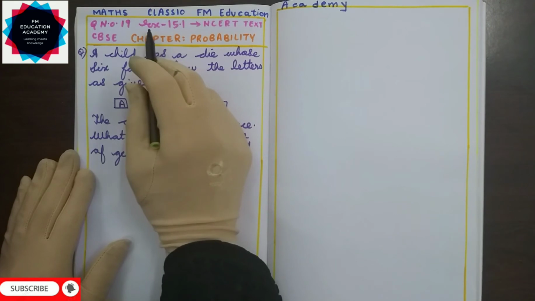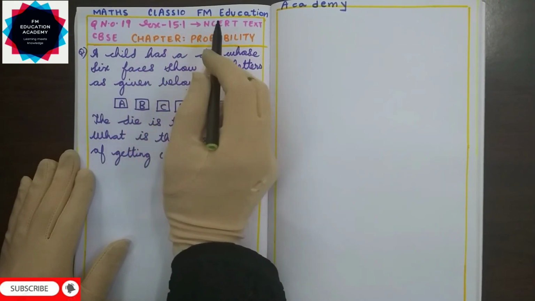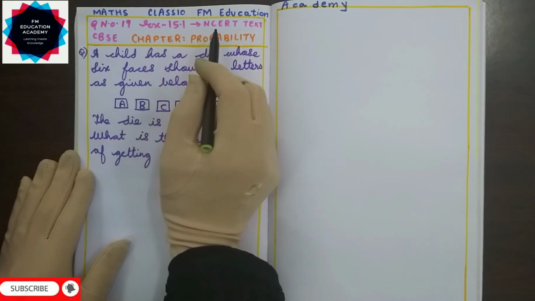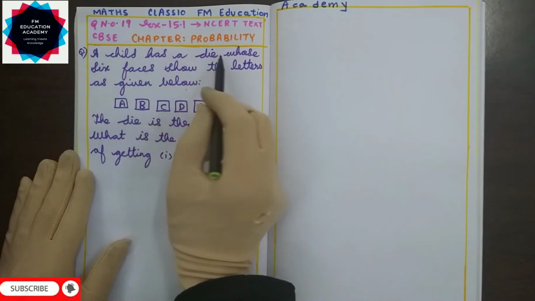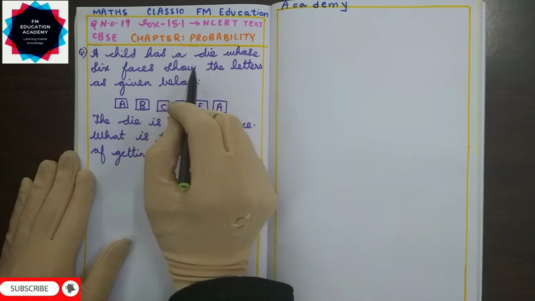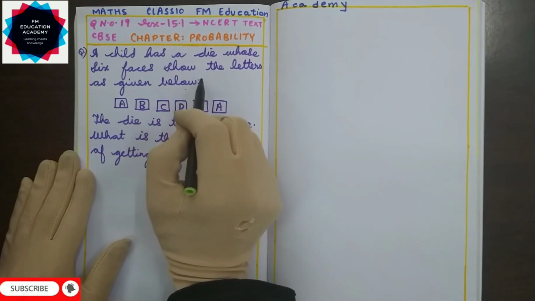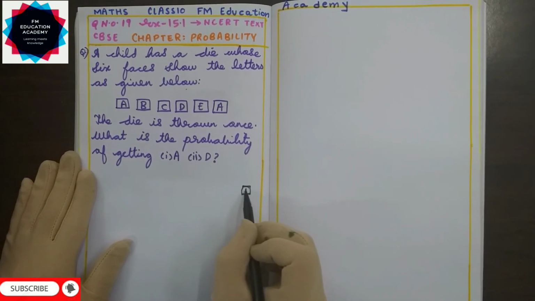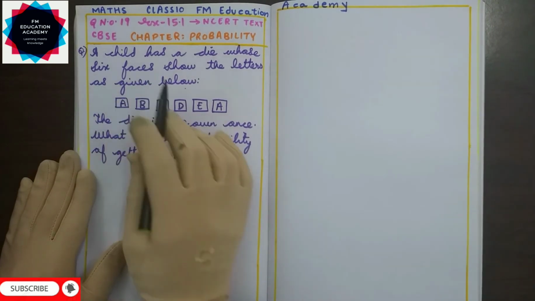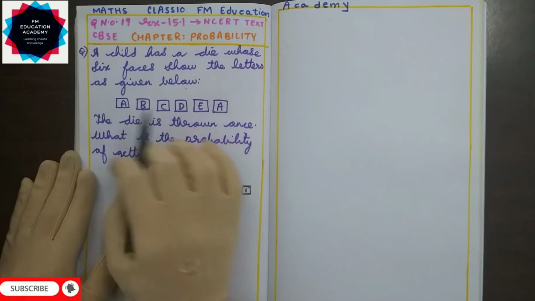This question is question number 19 in exercise 15.1 in the NCERT textbook, but it is useful for SSC students also. So the question is, a child has a die whose 6 faces show the letters as given below. Normally a die will have numbers from 1 to 6 on the faces, but here a child is having a die which is having letters on its faces.